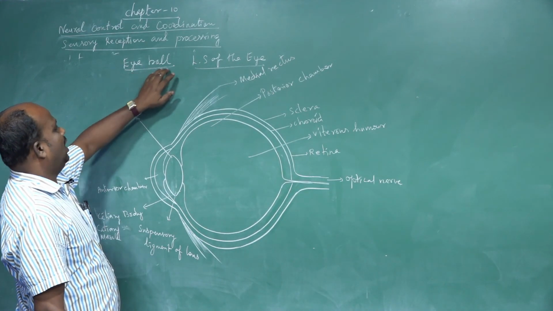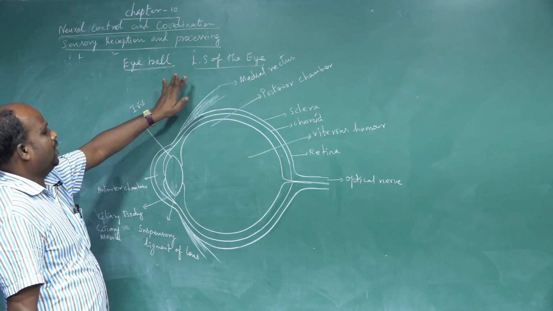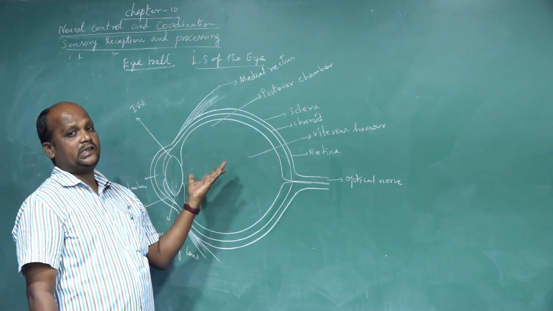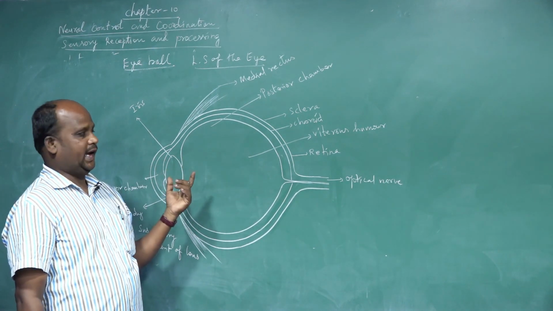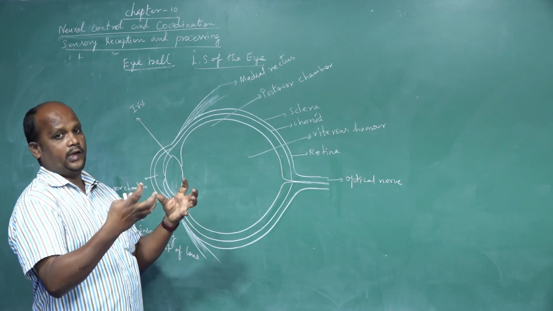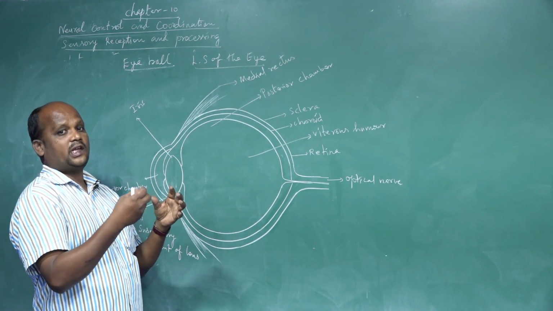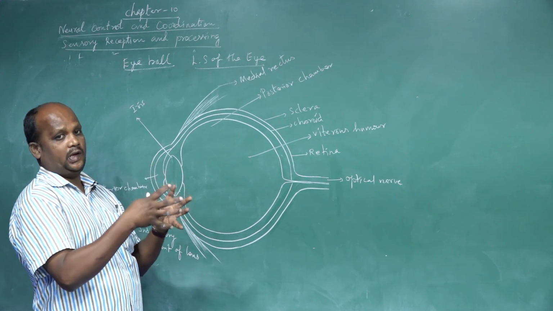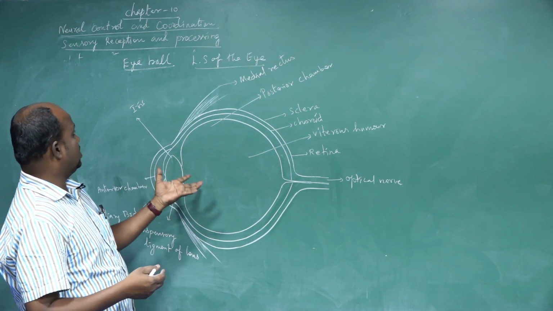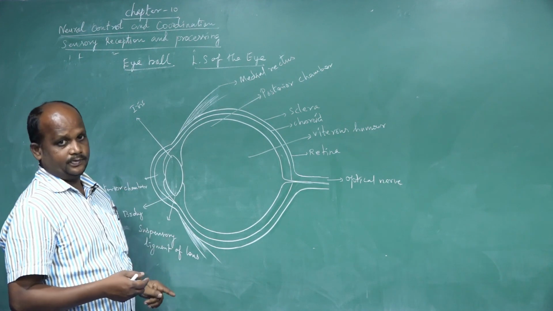Next is the eyeball. What is its structure? The eyeball is the interior part of the eye structure. As I already told you, the human eye is spherical in nature, a circular shape. It is filled with fluids, the aqueous humor and vitreous humor. These fluids provide the spherical shape of the eye.